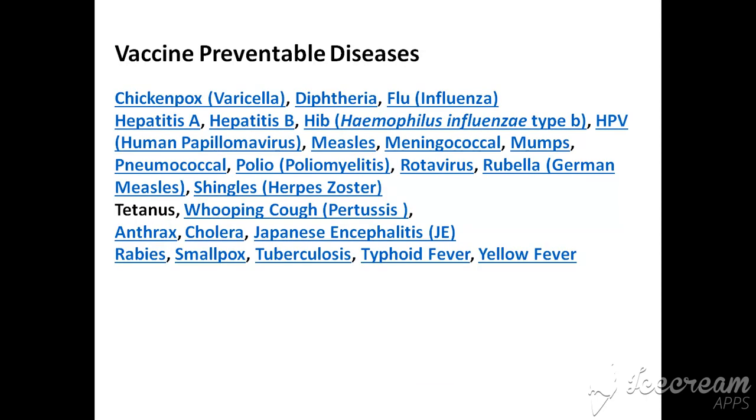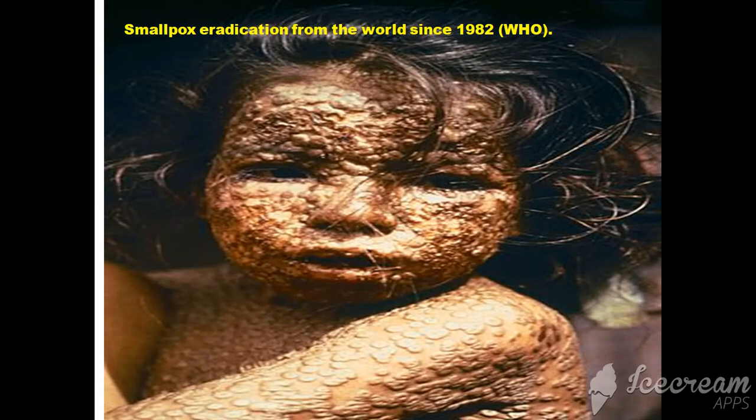So there are vaccine preventable diseases, such as chickenpox, hepatitis A and B, HIV, pneumococcal disease, measles, and rabies. Smallpox has already been eradicated from the world since 1982 through the efforts of the smallpox vaccine.